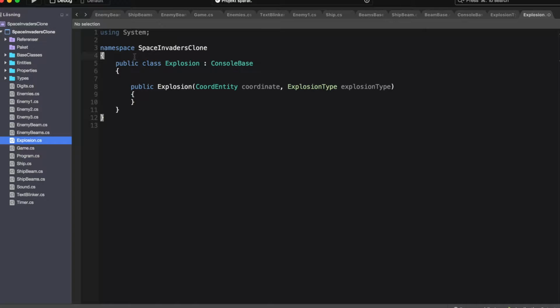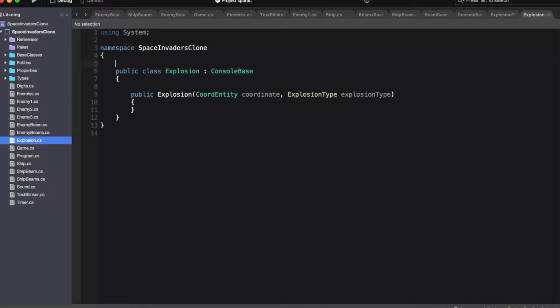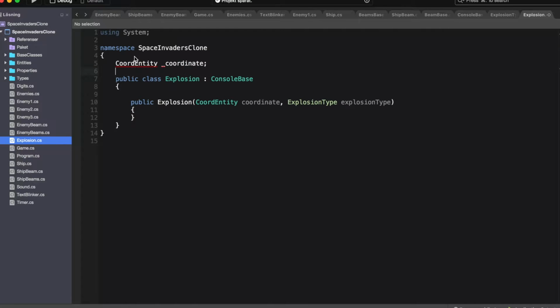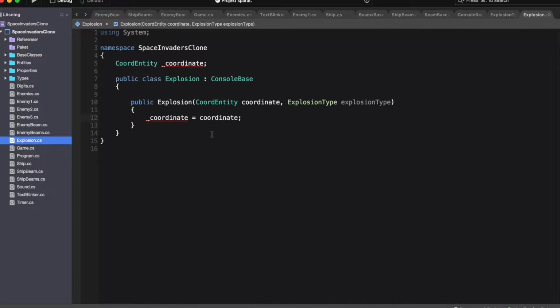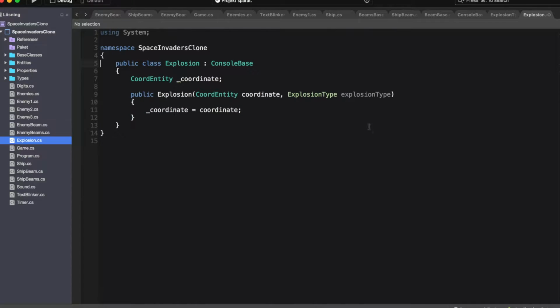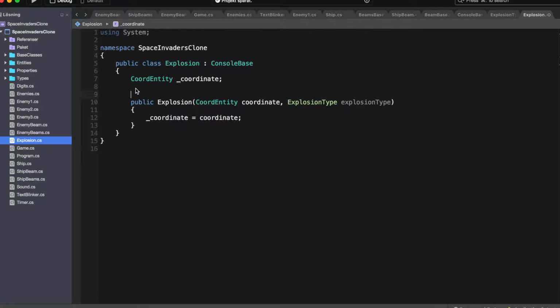And of course we need some private variables here. We need a coordinate, coord entity, that is, underscore coordinate, and we set that to the coordinate. Right, perfect. We need to move the coord entity coord within the class, of course. And then let's set it to private.